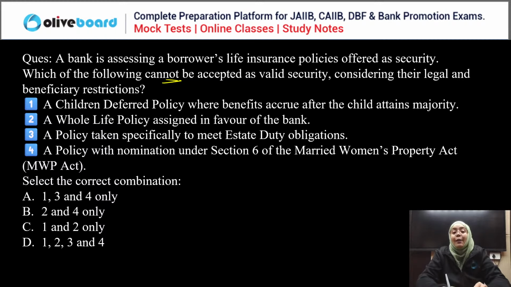Second, a whole life policy assigned in favor of the bank. Third, a policy taken especially to meet estate duty obligations. Fourth, a policy with nomination under section 6 of the Married Women Property Act. You have to select the correct combination, everyone.